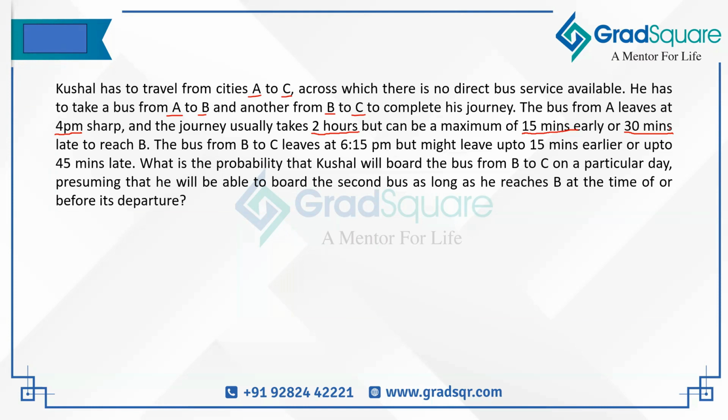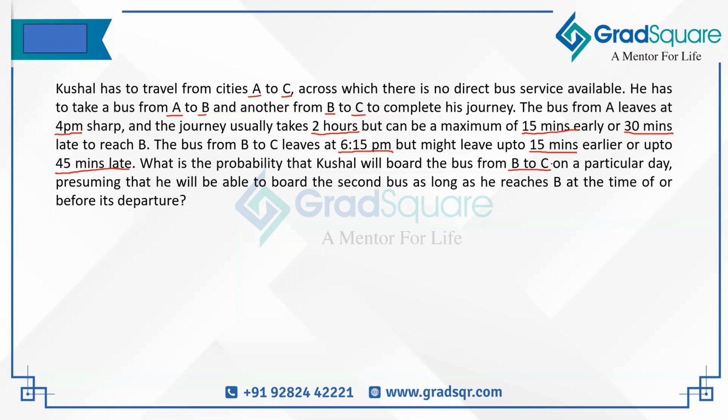Similarly, the second bus which travels from B to C, its right time for departure from B is 6:15. But sometimes it might leave 15 minutes early. So it can leave as early as 6 p.m. or it can leave sometimes even 45 minutes late, which means it can leave as late as 7 p.m. So which means that the second bus from B can depart anytime between 6 p.m. and 7 p.m. And we have to calculate the probability that Kushal will be able to board the bus from B to C, which means that he will be able to reach C on that day. That is what we have to find the probability of.